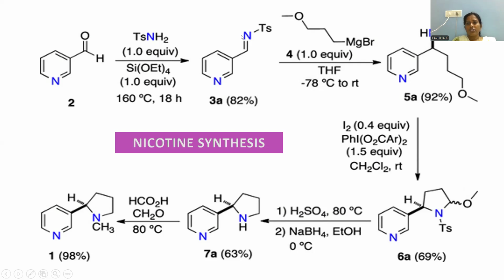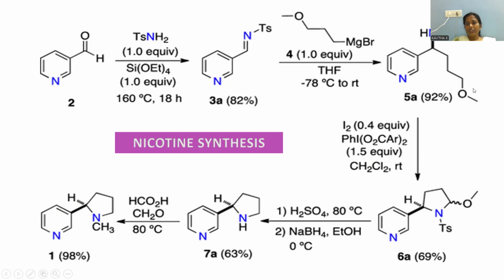the double bond is displaced towards the nitrogen atom, and here we can observe the side chain with the ether linkage, because we are taking the starting material with the ether linkage. That's the reason why the ether side chain will appear. Further, we have to go for the addition of iodine over there, and dichloroethane is also added. Phenyl iodo aryl carboxylate is also added. All these reagents are subjected to this compound, giving rise to a cyclization process.